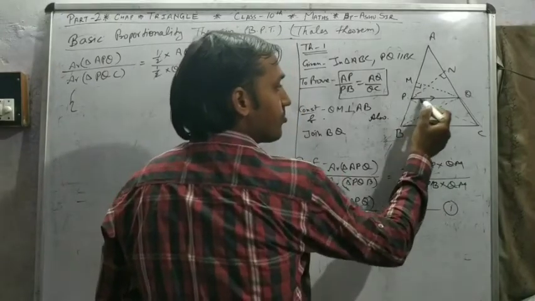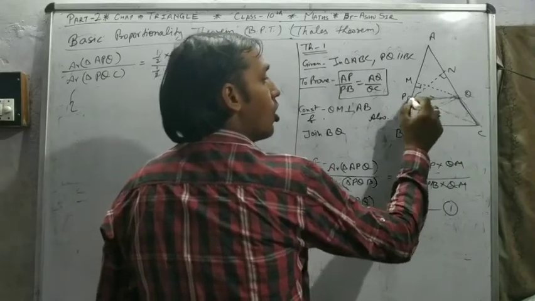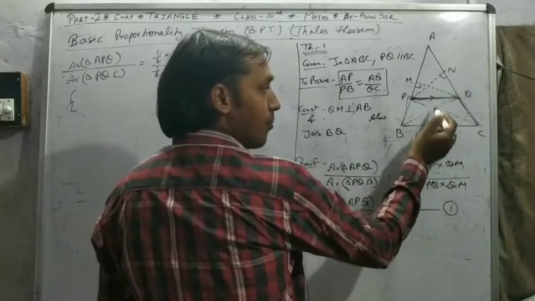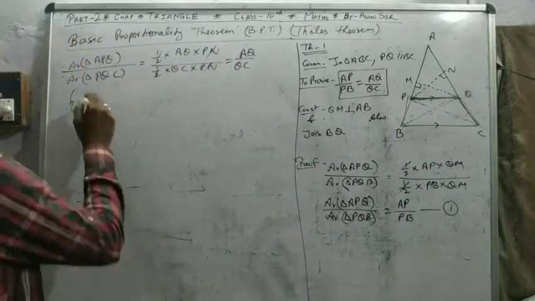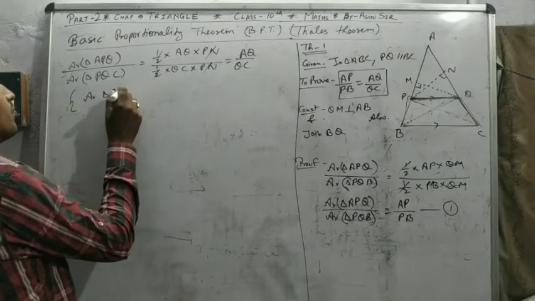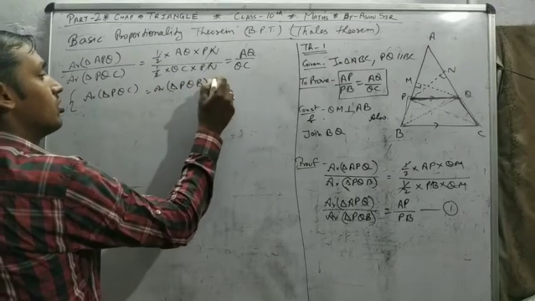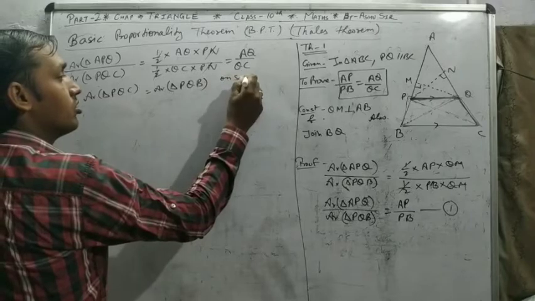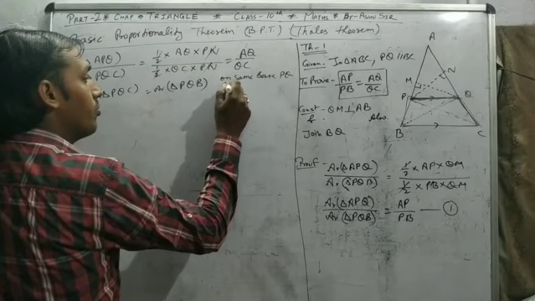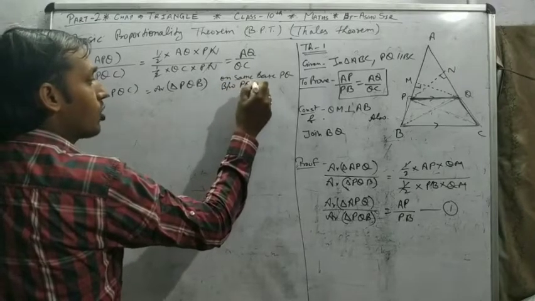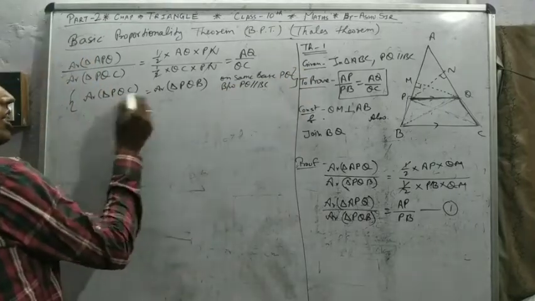PQB, PQC are on the same base between the same parallel lines, so they are equal in area, by the class 9 theorem. So you can say area of triangle PQC is equal to area of triangle PQB on the same base PQ between PQ parallel to BC. Same base between the same parallel lines, so triangles are equal in area.